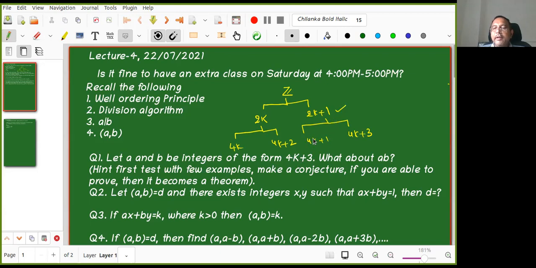But can I say further? Now 2k plus 1 is very big in comparison. All odd integers can be further divided into 4k plus 1 and 4k plus 3. If I am able to tell that they are here only, then I am much better, right? Saying they are odd is different from saying they are of the form 4k plus 1. Am I correct? Is it clear?